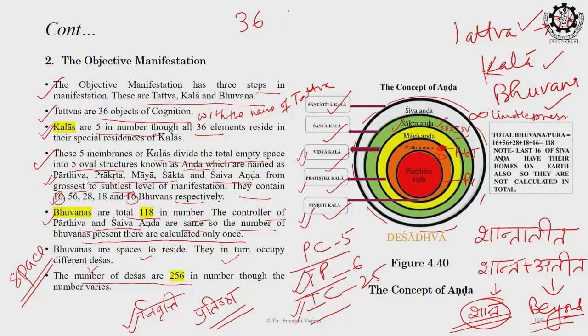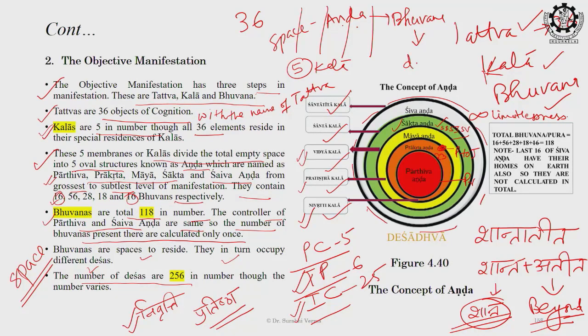Each tattva has a fine membranous demarcation, and we can identify 5 prominent demarcations which are known as kala. Then these 5 membranous demarcations create 5 kinds of spaces which are known as anda. And within that anda we have bhuvanas, which are actually the places of residence, and within that bhuvana also there are deshas